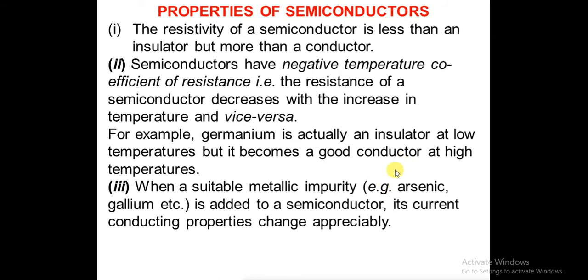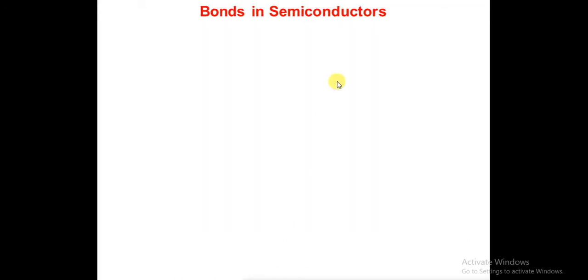And when a suitable metallic impurity, say arsenic, gallium, indium or bismuth, is added to the semiconductor, its conducting properties change, and it can conduct more current. We will see what impurities can be added. Here, impurities means the addition of some other metal to the pure semiconductor. Bonds in semiconductors.